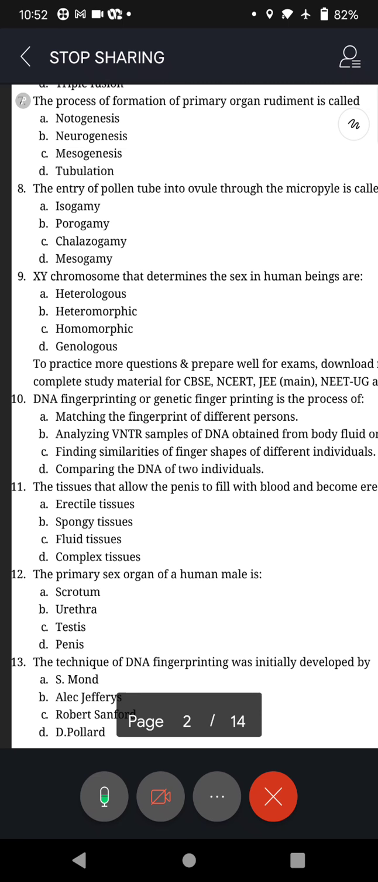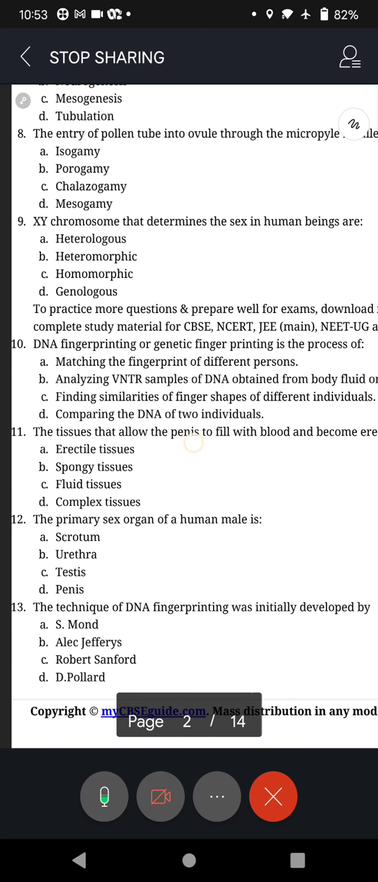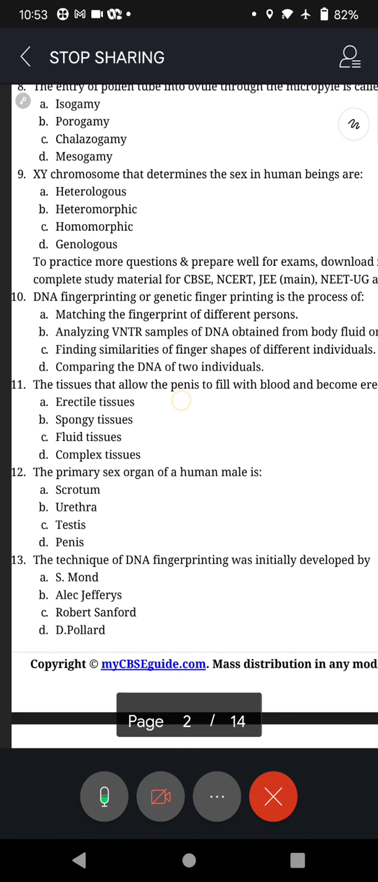Question number 9. XY chromosomes that determine the sex in human beings are X and Y. This is an easy question, maybe an 8th class question. Heterologous, heteromorphic, homomorphic, genologous. Okay, question number 9. And for this question, above you got the clue. You saw the size of the two chromosomes, isn't it? That should give the clue for this question also.